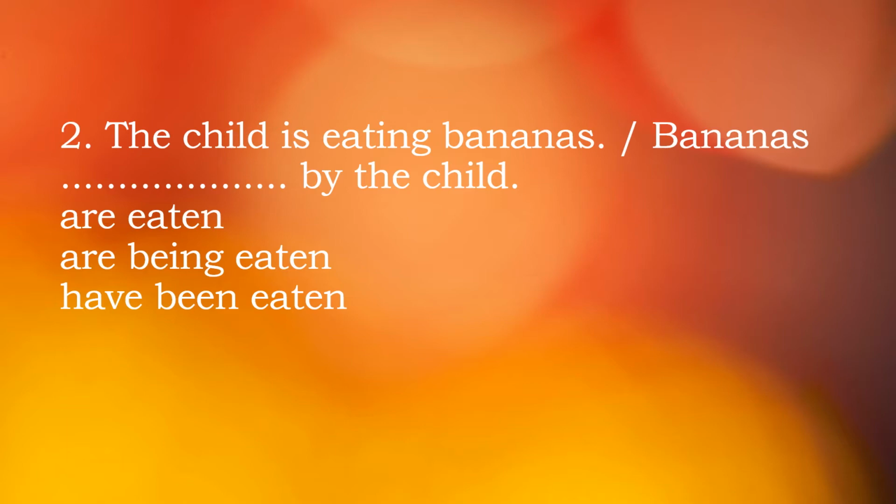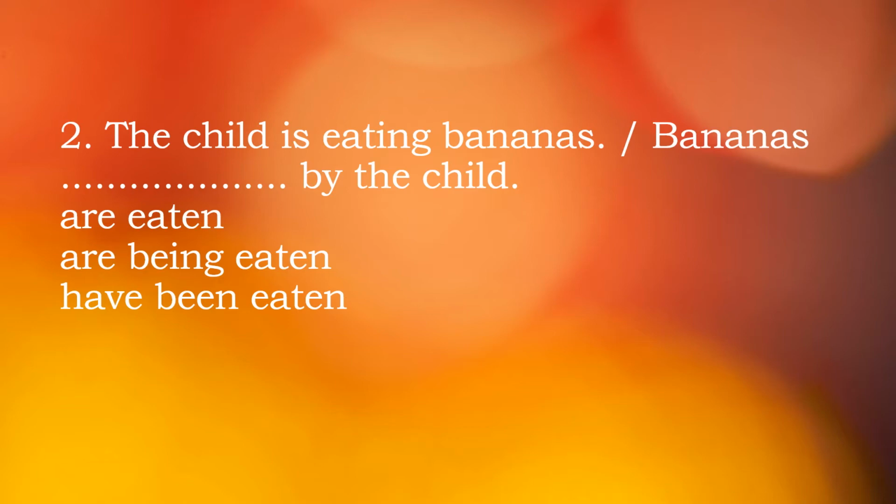So what will be the answer? I repeat, the child is eating bananas. Bananas are being eaten by the child. You could ask a question, that in the sentence it is is, but in the answer it is are. Actually is, are, or am doesn't matter, it depends on what you made the subject.